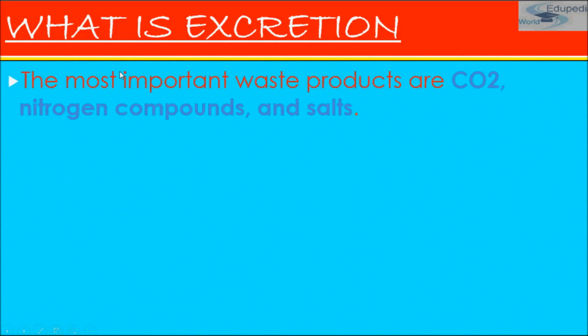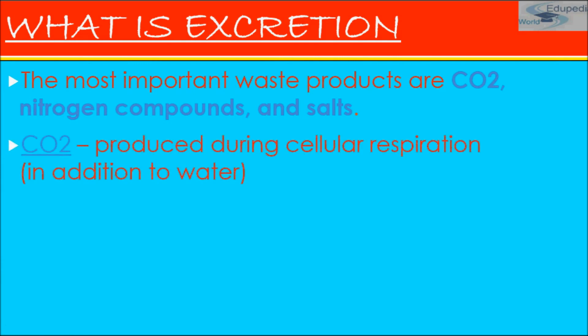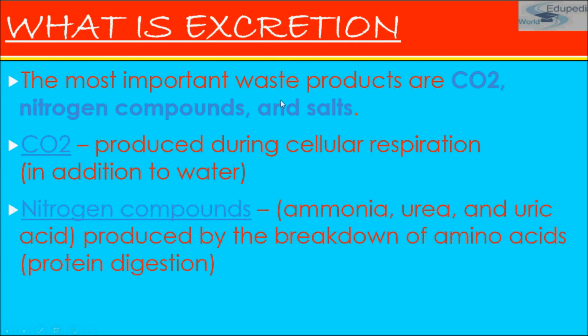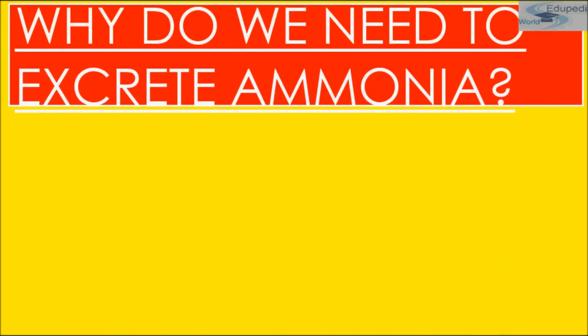Now the most important waste products are carbon dioxide, nitrogen compounds, and salts. Carbon dioxide is produced during cellular respiration. Then come nitrogen compounds. In this, ammonia, urea, and uric acid are produced by the breakdown of amino acids, which takes place in protein digestion. And salt is another important waste product which is produced by metabolism.